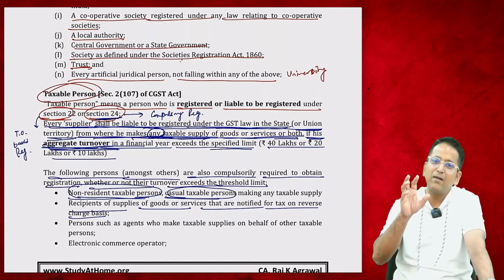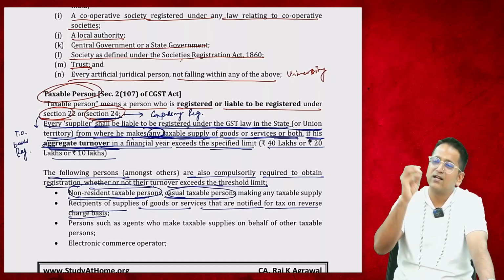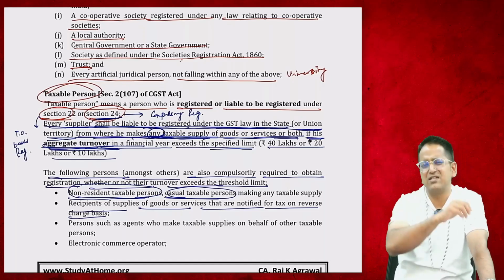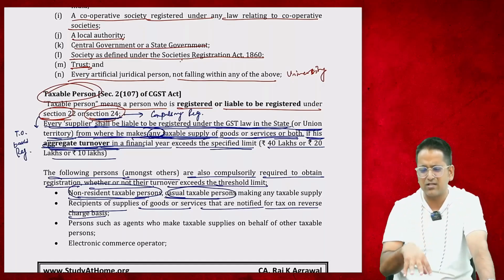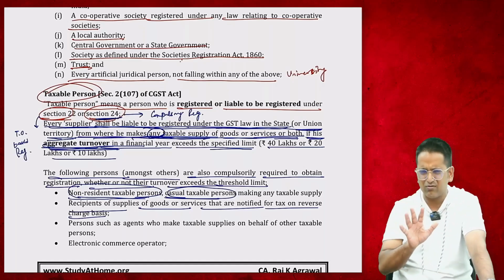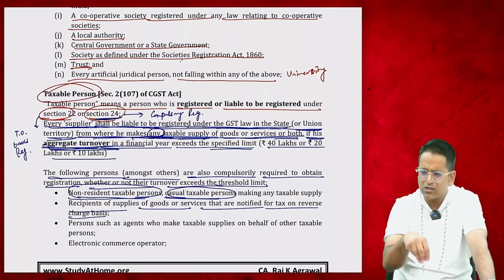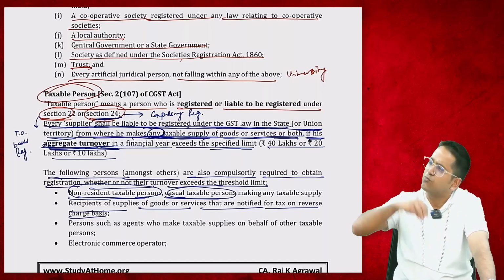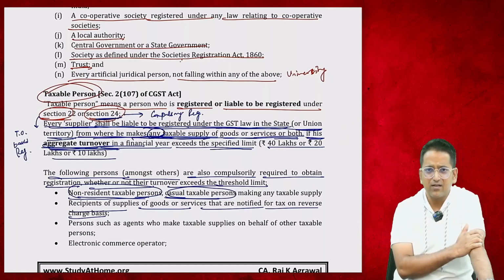Okay, so normally whoever sells the goods includes the GST in their bill to the recipient, and he pays the government. Government says that he is a small trader. How will he collect GST and give it to us? He can't handle all this paperwork. So you do one thing. If you are buying goods from him, then don't give him the GST. Because he is a small trader, he is outside the scope of GST. The GST which is levied on your purchase, you give it directly to us. This is reverse charge. Okay?